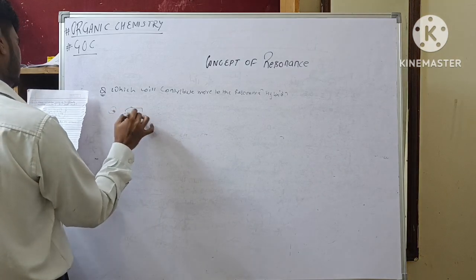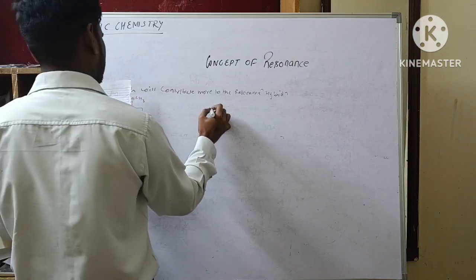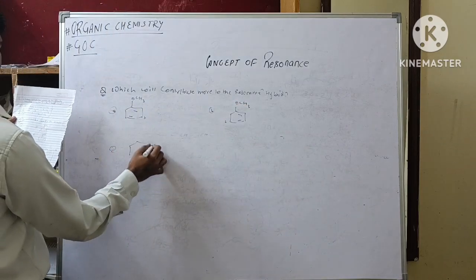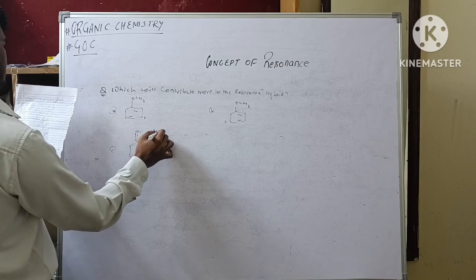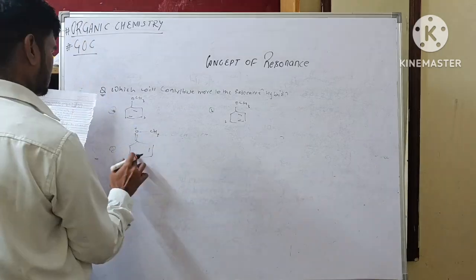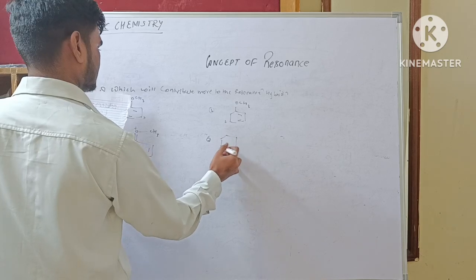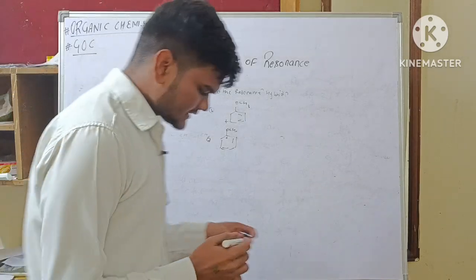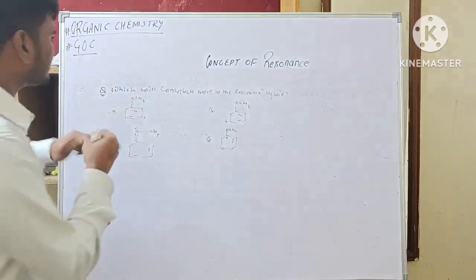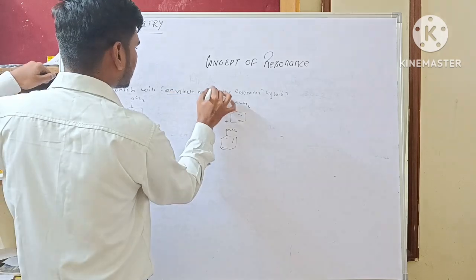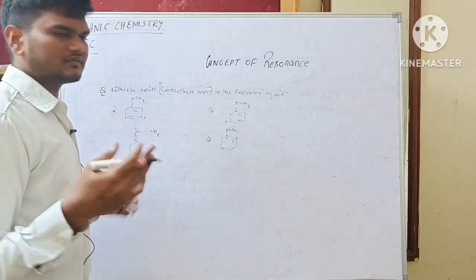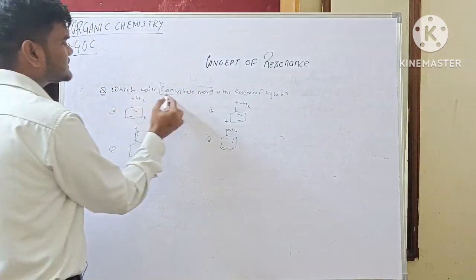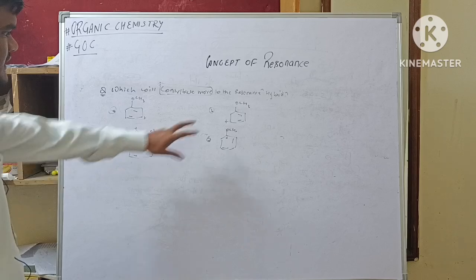Option A, B, C. So apply the rules in priority order. First rule, we have to find which will contribute more. Which will contribute more? That जो more stable होगा वो ज़्यादा contribute करेगा. Okay, so we have to find the most stable canonical form.